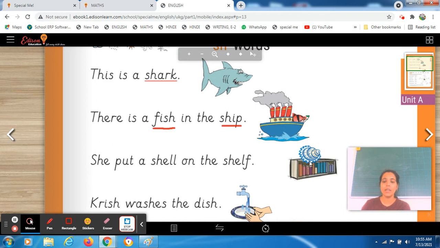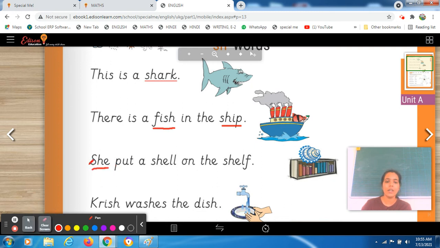Let's see the next one. Okay, students, see, this one is a shelf. Yes, this one is a shelf. And can you tell me what is this? Ma'am, I will tell you. Tell me what is this? Ma'am, this is a shell. Yes, this is a shell. So where is shell? Shell is on the shelf, right? Okay, let's read it.